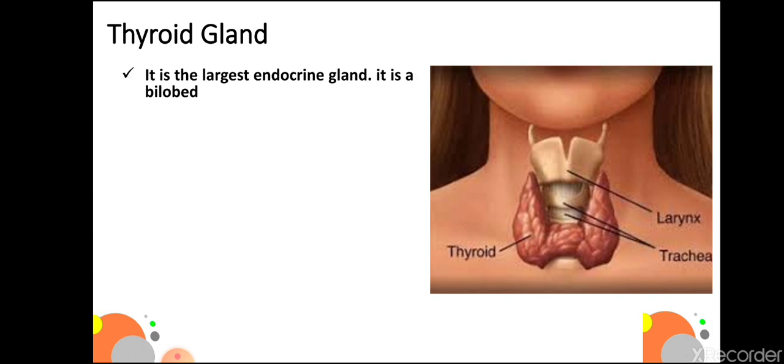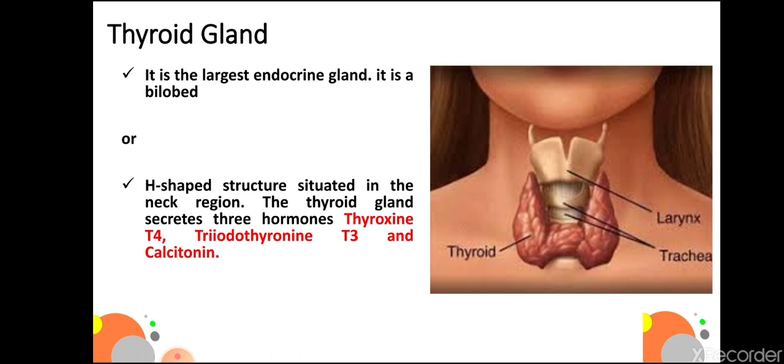Thyroid gland. Thyroid gland is the largest endocrine gland. It is bilobed or H-shaped structure situated in the neck region. The thyroid gland secretes three hormones: thyroxine T4, triiodothyronine T3, and calcitonin.